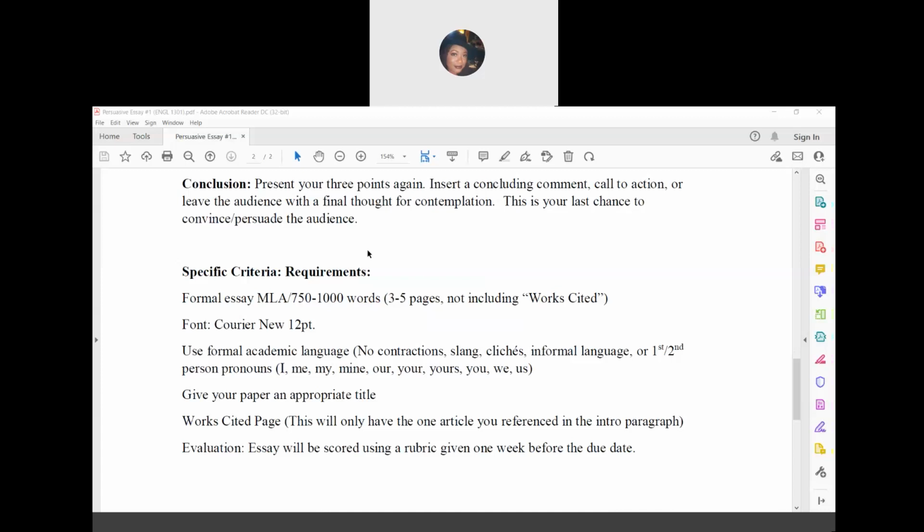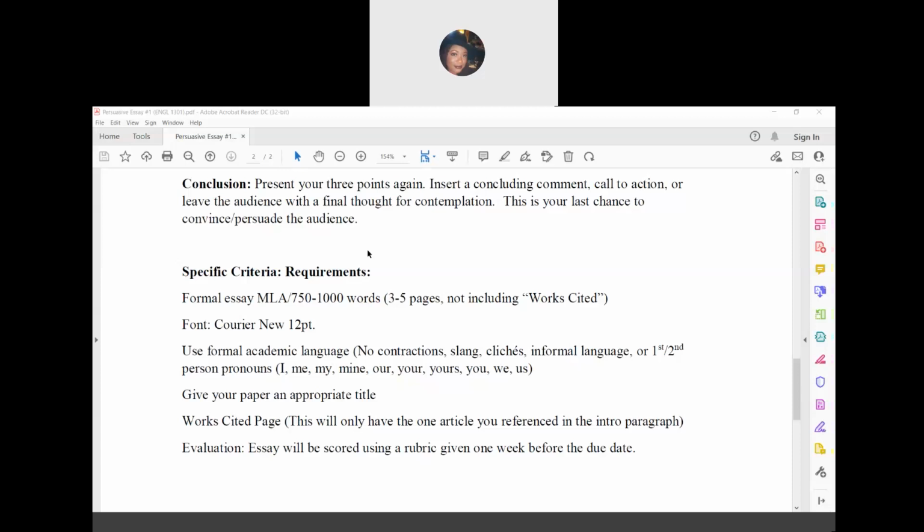It will be 750 to 1,000 words. That's around 3 to 5 pages, not including a works cited page. So 3 to 5 pages, not two and some change, but three complete full pages. Your font is Courier New 12 point. I will also accept Times New Roman 12 point, but Courier New is actually a little bit larger than Times New Roman, so it kind of helps a little bit when it comes to the length requirement. You are welcome.